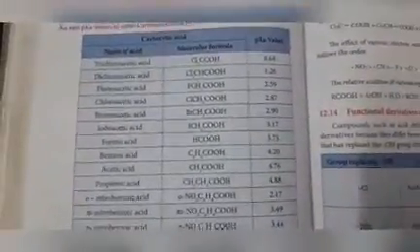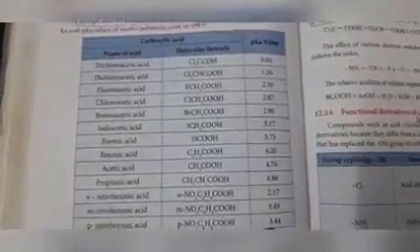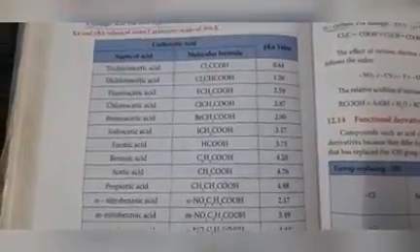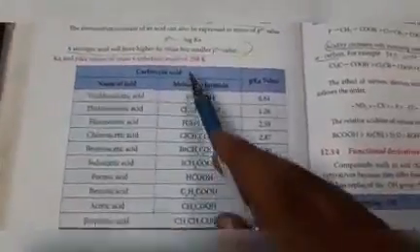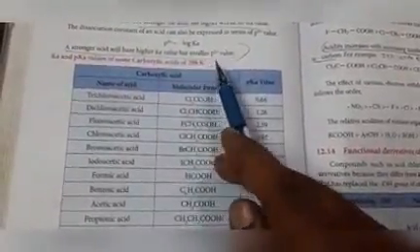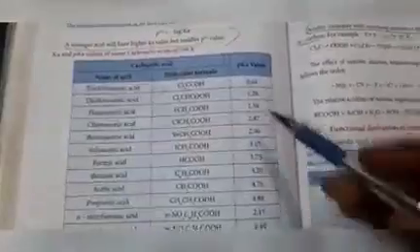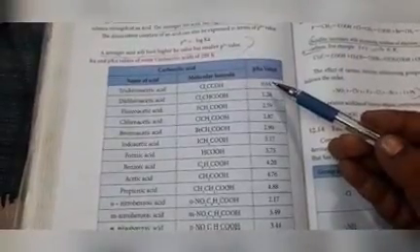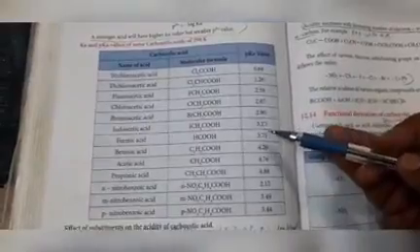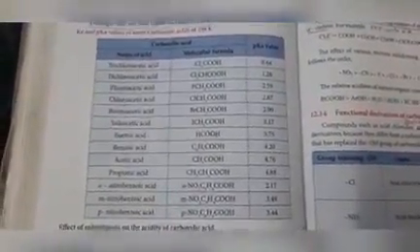That is given in this table. In this table, so many compounds are given along with molecular formula and pKa value. Now we learn that a small pKa value means a strong acid. Here which one has the smallest pKa value? 0.64. So this is the small pKa value, so this is the strong acid. So many examples are given, so you can refer to them.